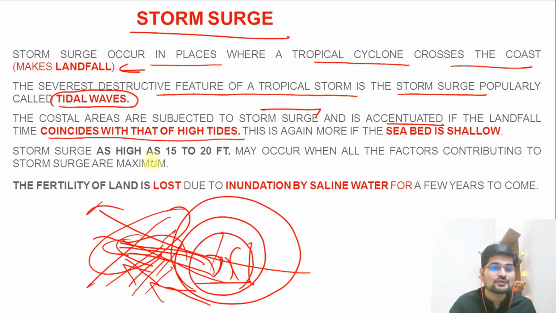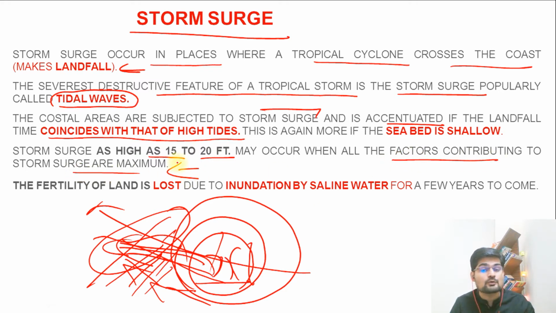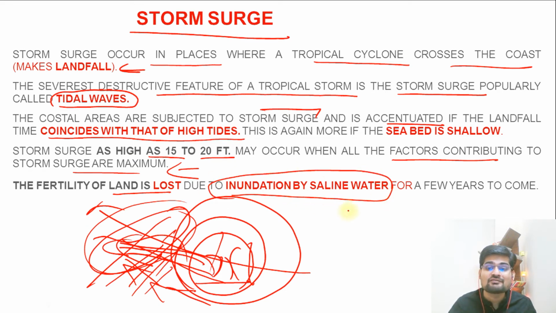That's important. So storm surge as high as 50 to 20 feet may occur when all factors contributing to storm surge are maximum. So remember, a rise of about 20 feet of the sea level, right? So the fertility of land across these coastal belts is lost due to inundation by saline water for few years or years to come. That is also an important impact of this.